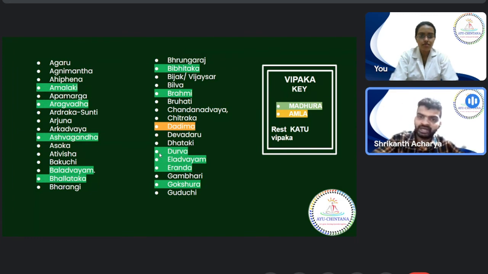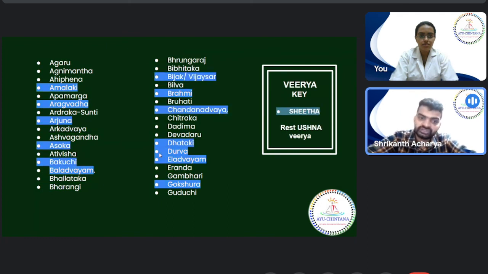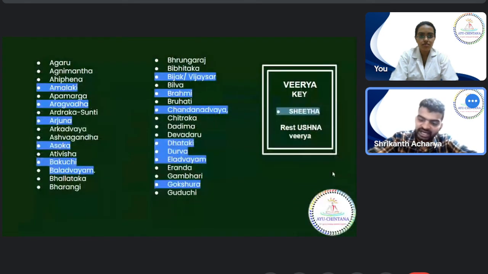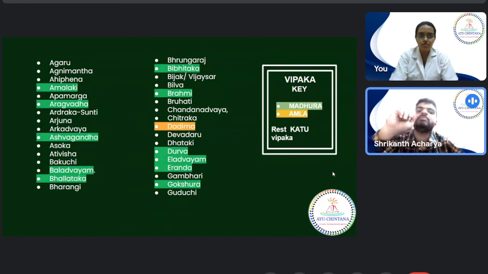What I have shown you here is just one portion of your detailed drug list, and this is what it contains. For easier sake, first I have shown Virya, because Virya is only two: either Shita Virya or Ushna Virya. So mark the drugs with Shita Virya and then go on. The rest all will have Ushna Virya. Next we have Vipakas, which are three in number. Mark Madhura Vipaka and then Amla Vipaka, and the rest all are Katu Vipaka Dravyas.